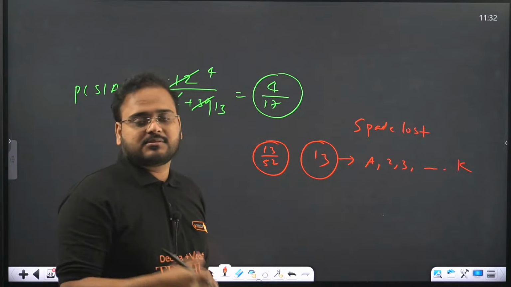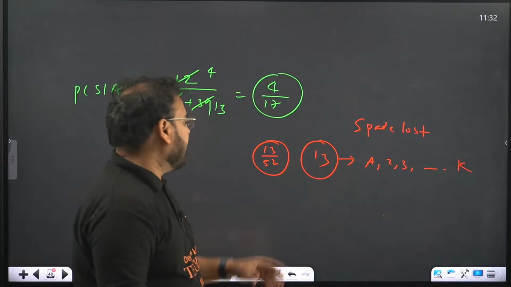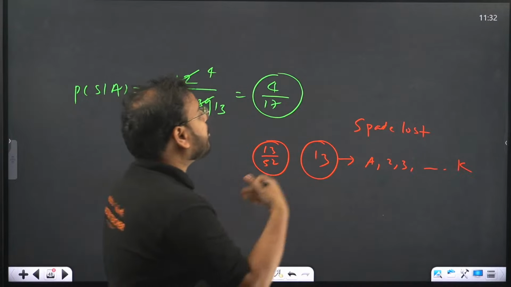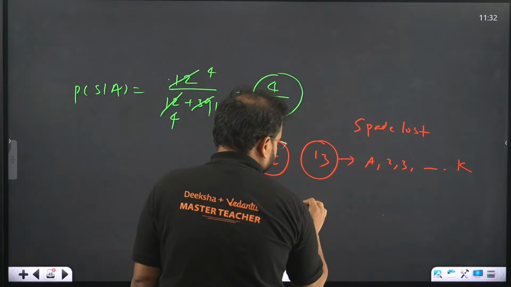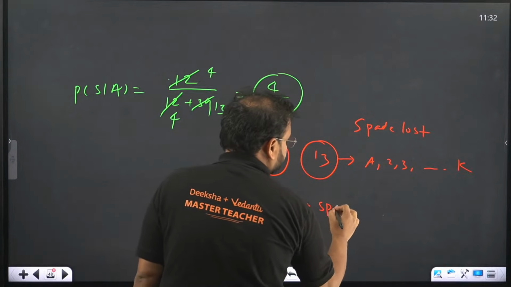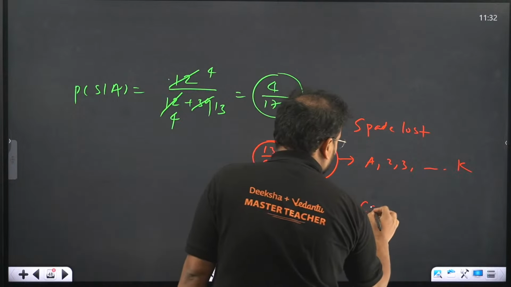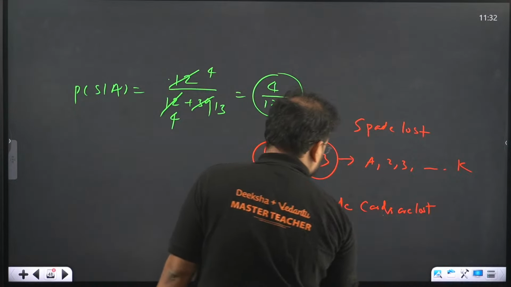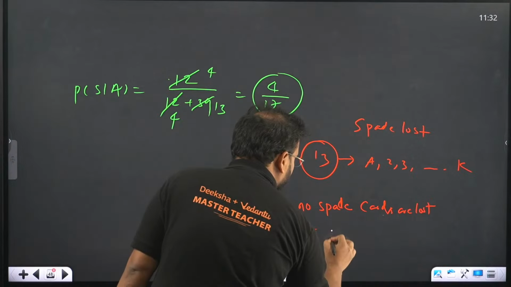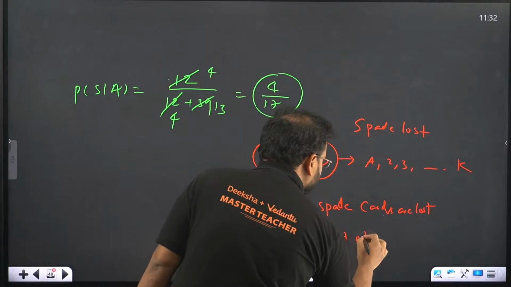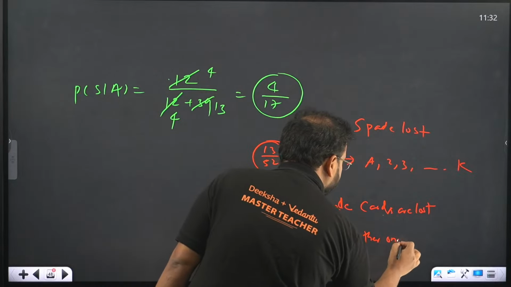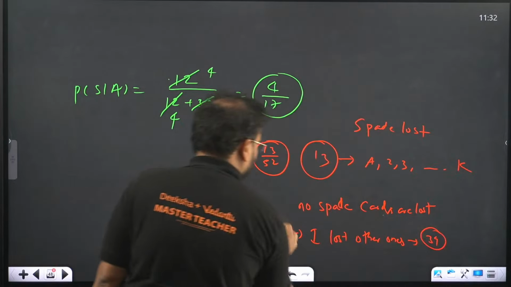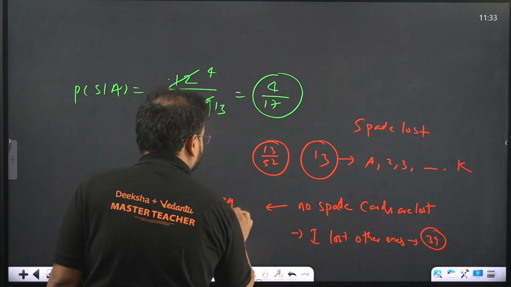Chances of me missing a spade, I can miss any of the 13, no? 13 out of 52. For me to not miss a spade, no spade cards are lost. What does it mean? It means I lost other ones. Other ones means which one? Either of the 39. So the answer will become what? 39 out of 52 only, no?